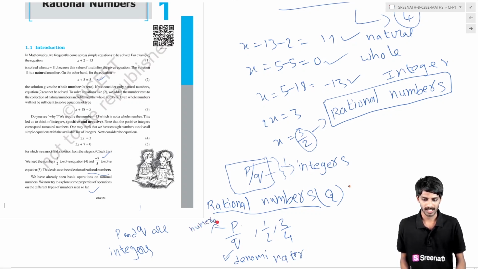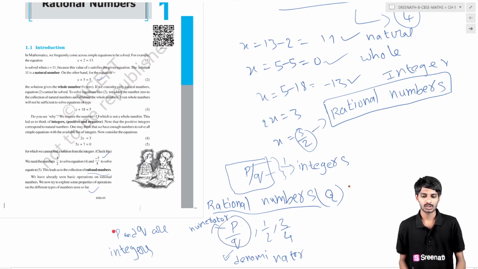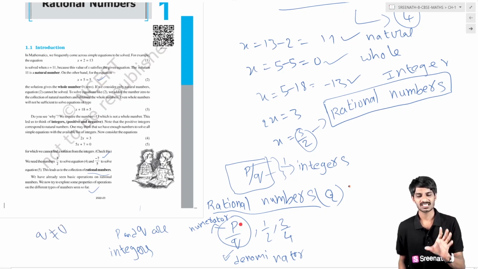So keep in mind that rational numbers are represented by Q and are in the form of p by q, p and q are integers, and q is not equal to 0. These are the three conditions a rational number must follow.